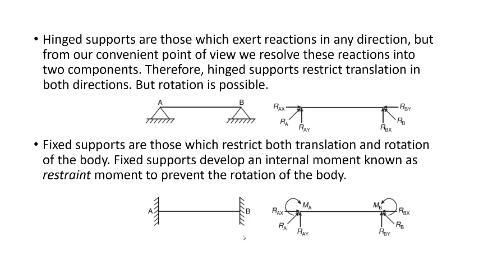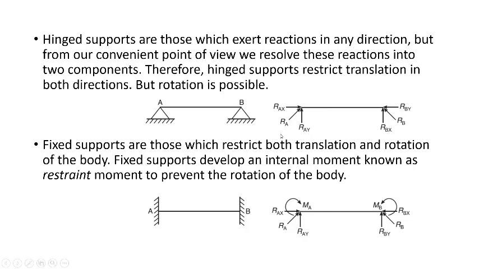Now moving on to the hinge support. Hinge supports are those which exert reaction in any direction, but for our convenience, we resolve this reaction into two components. Therefore, a hinge support restricts translation in both directions, vertical as well as horizontal, but rotation is allowed. This kind of support restricts the movement of the beam in a horizontal direction as well as in a vertical direction, but allows the beam to rotate. So you can see that RAY is nothing but the reaction at A in the Y direction, and RAX is the reaction at A in the X direction.